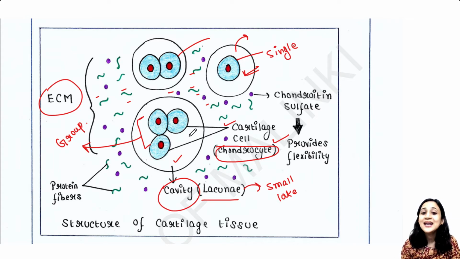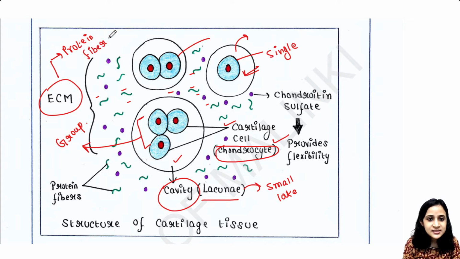And we know that extracellular matrix is made up of mainly 2 things. First one is the protein fibers, and second one is the polysaccharides, as we have seen in the last lecture.